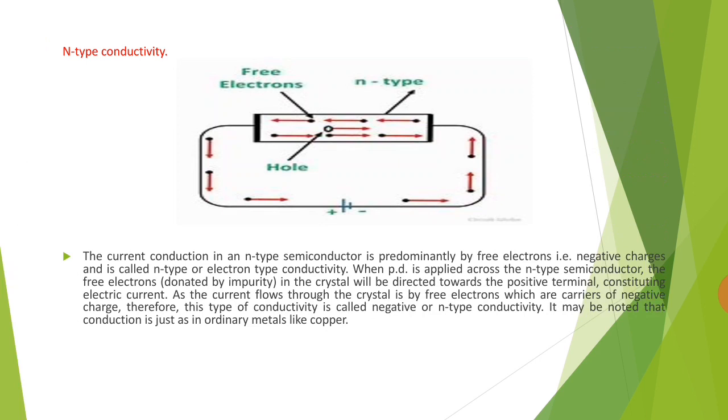The current flows through the crystal by free electrons, which are carriers of negative charge. Therefore, this type of conductivity is called negative or N-type conductivity. This conduction is just as in ordinary metals like copper.